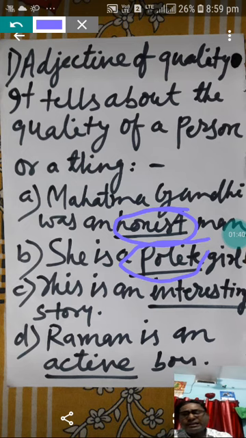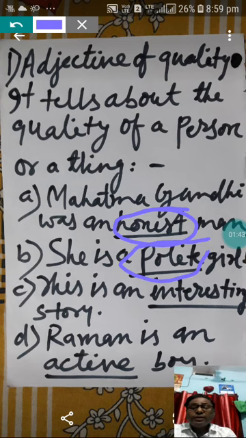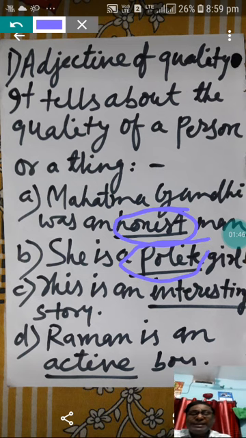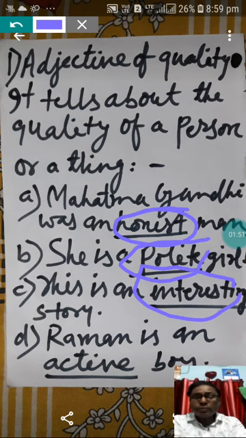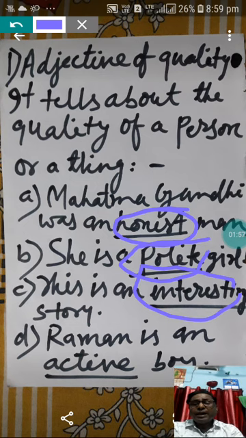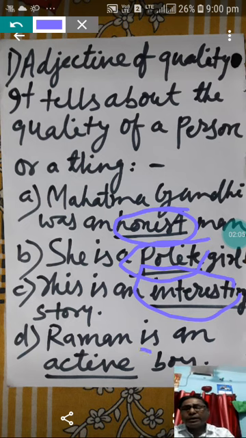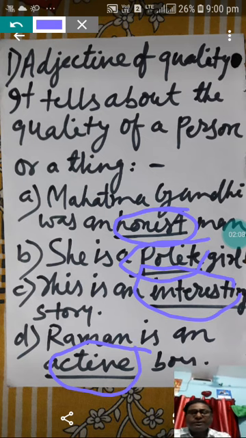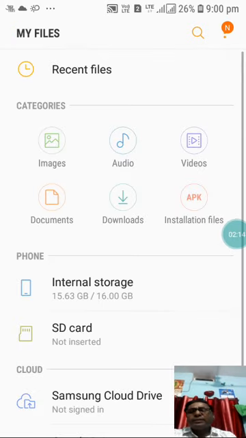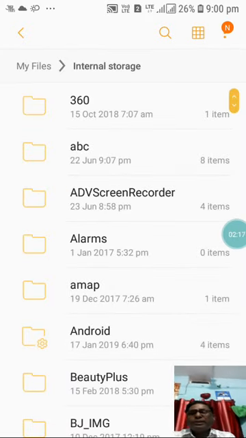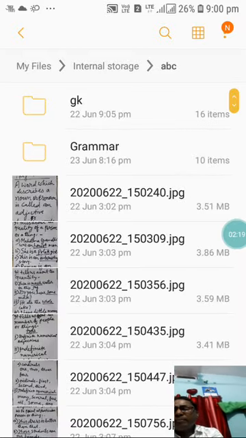This is an interesting story. What kind of a story? Interesting story. So the word interesting in this sentence describes the story. Raman is an active boy. Here the word active is describing Raman. What kind of boy? Raman is active. So here active is an adjective of quality. In that way, I had explained to you last day adjective of quality.